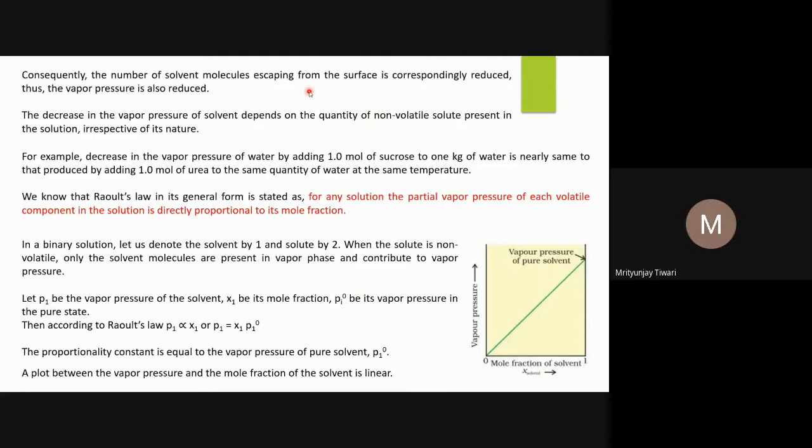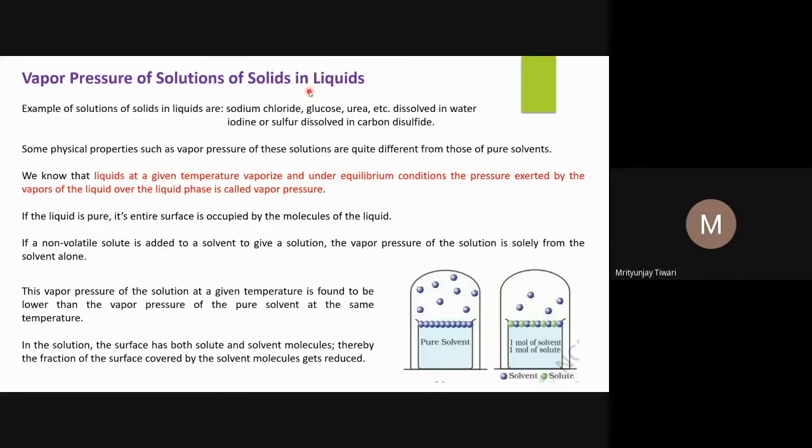The decrease in vapor pressure of solvent depends on the quantity of non-volatile solute present in the solution, irrespective of its nature. What does it mean? If you are increasing the concentration of the non-volatile solute, the number of non-volatile solute particles on the surface will increase.